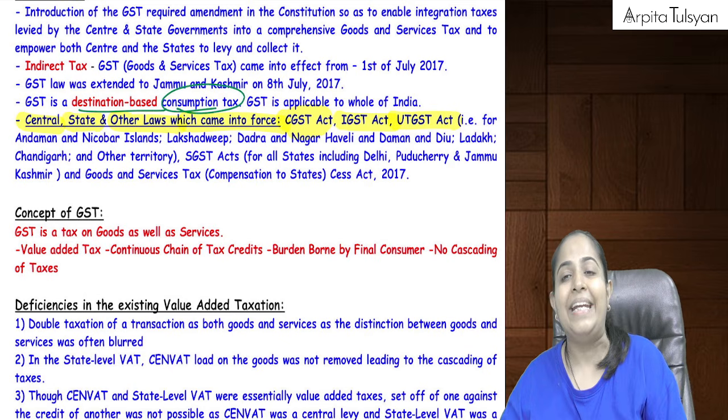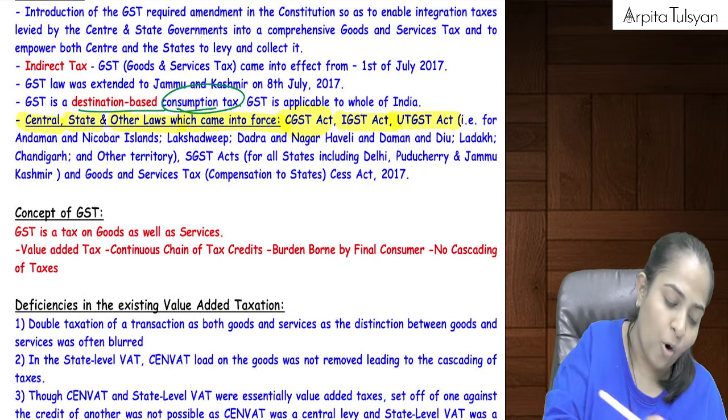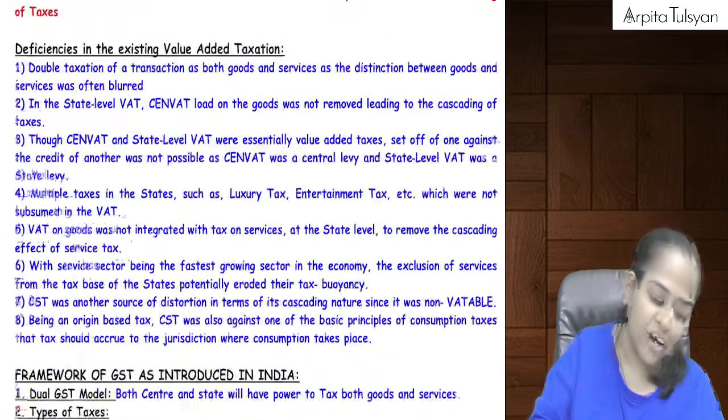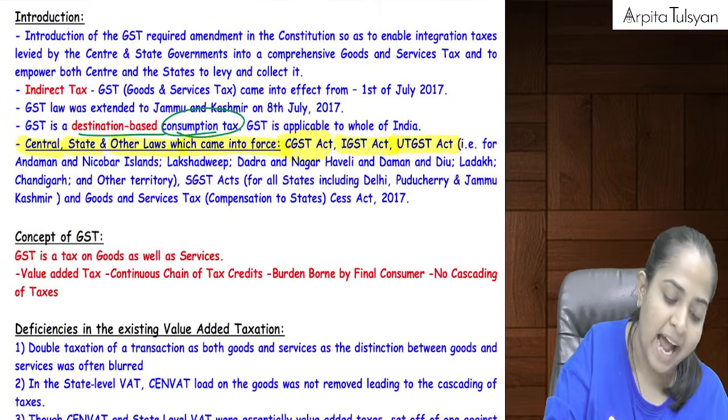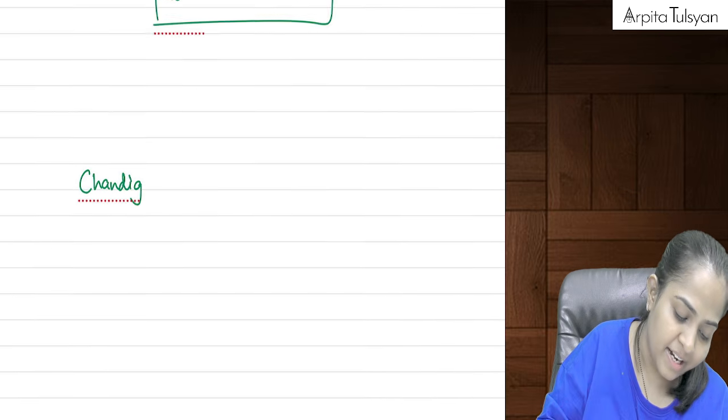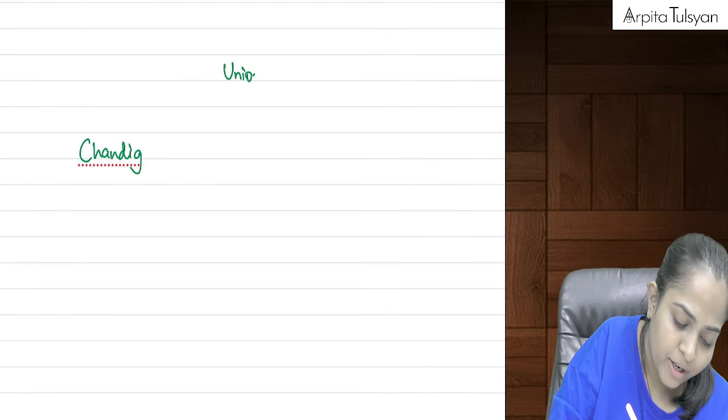Now in India, we have got some union territories. Let me tell you which are the union territories in India as per our Indian constitution. Please try to understand that. Now I'll just write it here. We are discussing union territories.